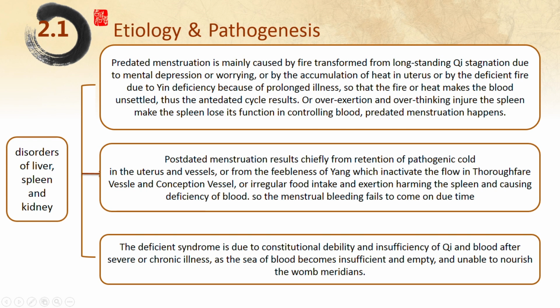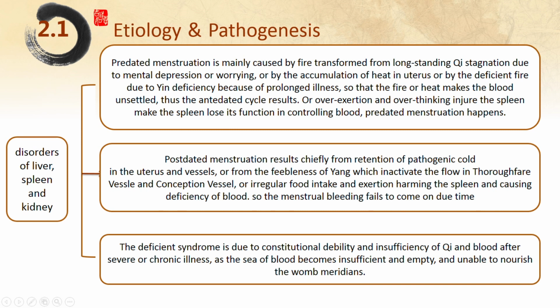Predated menstruation is mainly caused by fire transformed from long-standing qi stagnation due to mental depression or worrying, or by the accumulation of heat in uterus, or by the deficient fire due to yin deficiency because of prolonged illness, so that the fire or the heat makes the blood unsettled. Thus, the antedated cycle results.